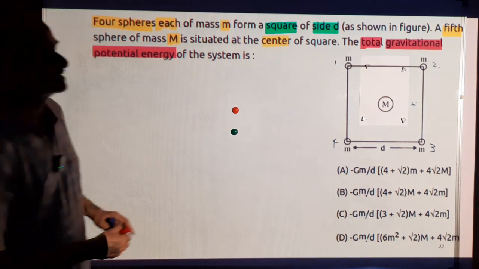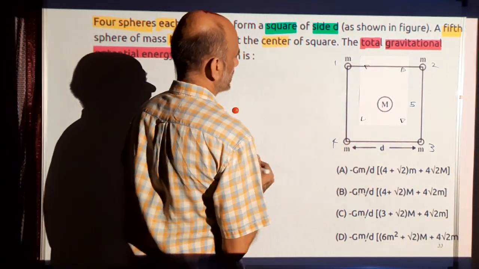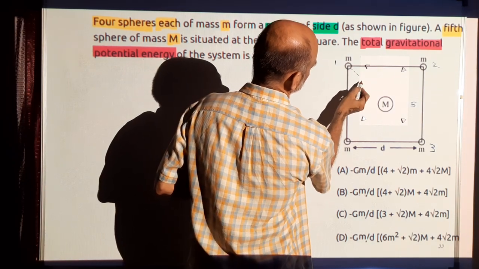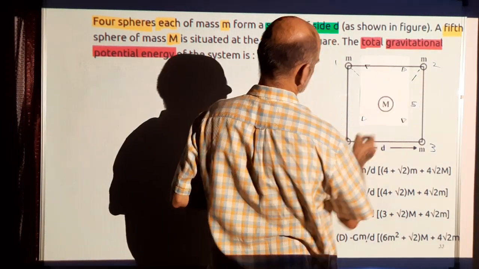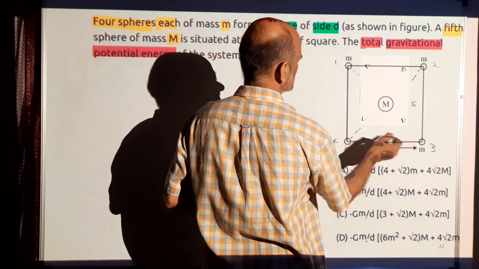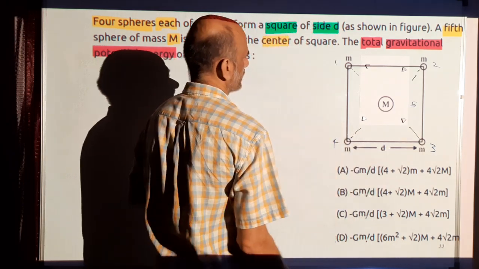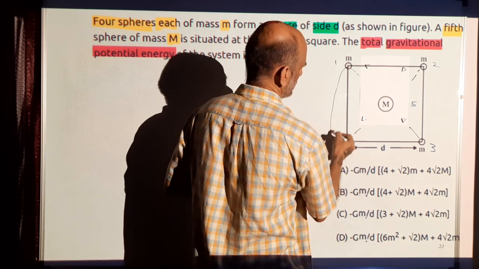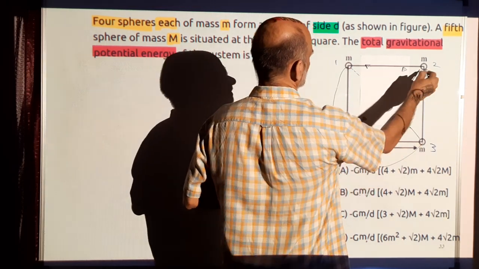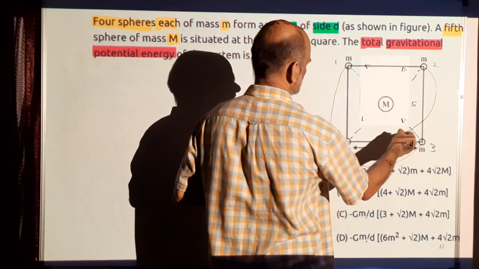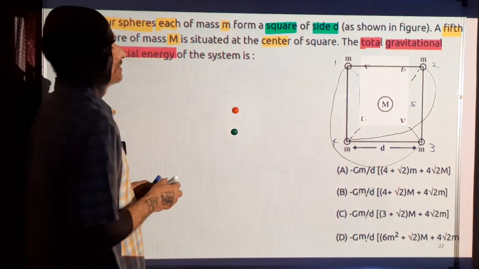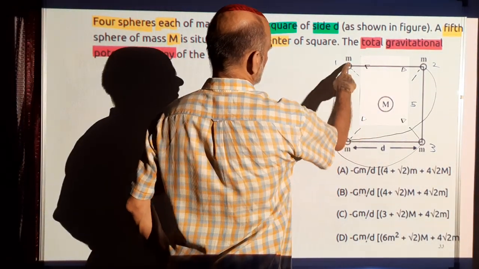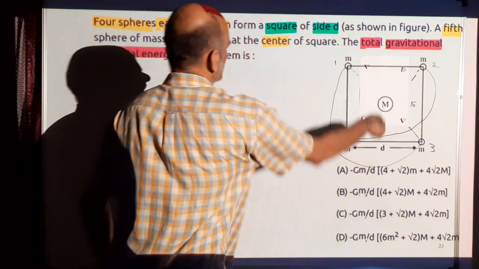So the interactions are this 1, 2, 3, 4, and there will be interaction between this and this, and between this and this, and between this and this, and the interaction between this and this mass, and there will be interaction between this one and then this mass. So 4 sides, 4 short diagonals, corner to the center, and then 2 long diagonals.